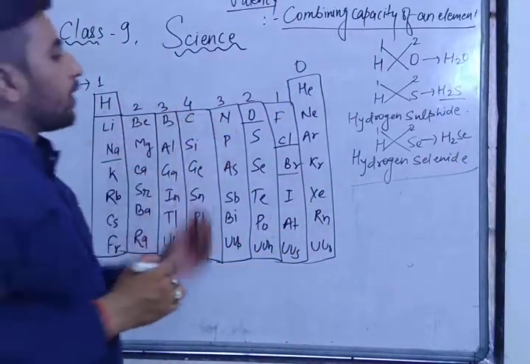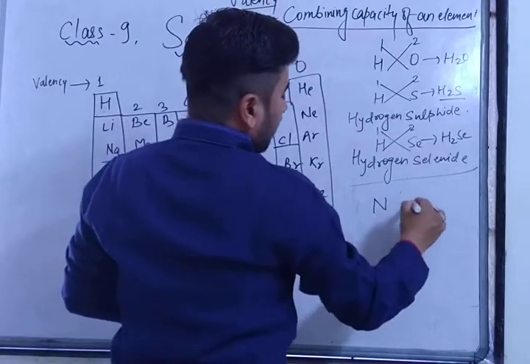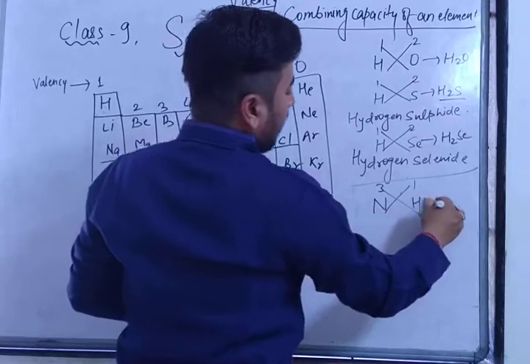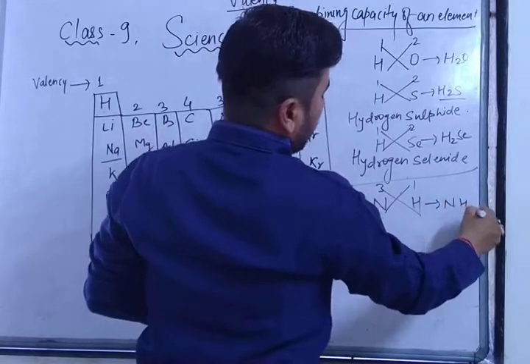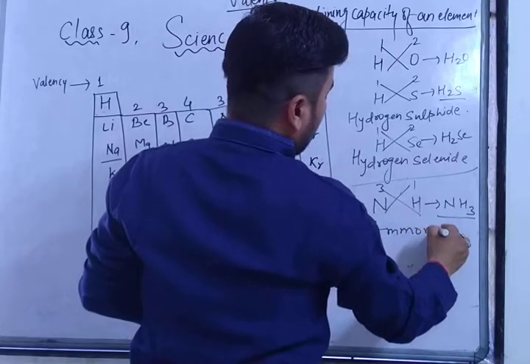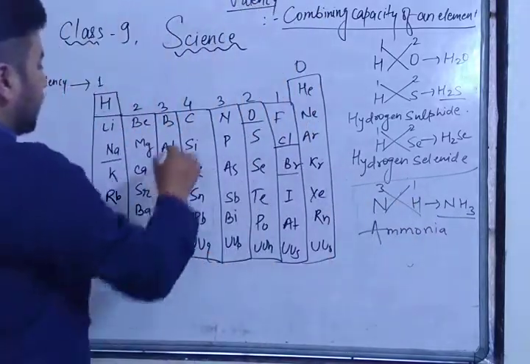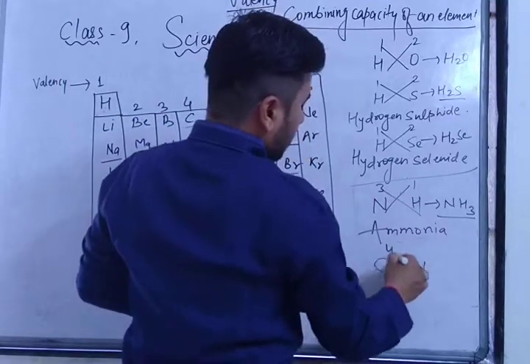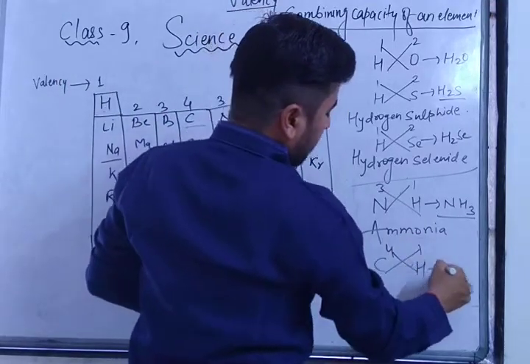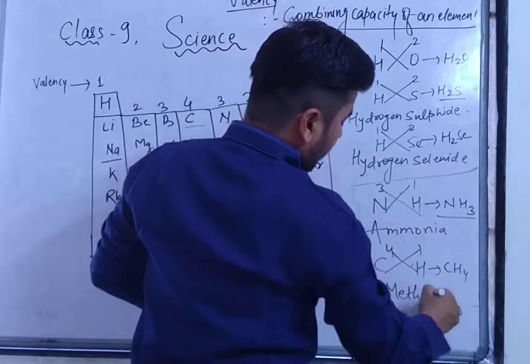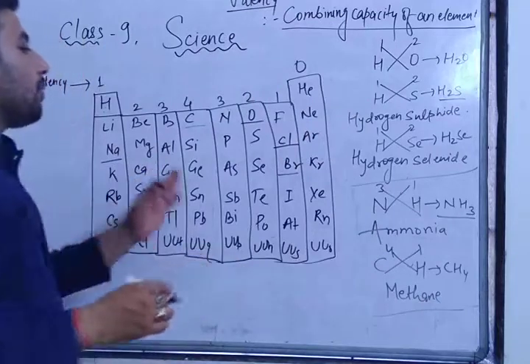If you want to react hydrogen with nitrogen, hydrogen valency 1, nitrogen valency 3, the 3 will go here: NH3. What is the name of NH3? Ammonia. Right? As I have told you, carbon and hydrogen: carbon valency 4, hydrogen valency 1, CH4. What is the name? Methane. Right? Similarly, you can make any compound.